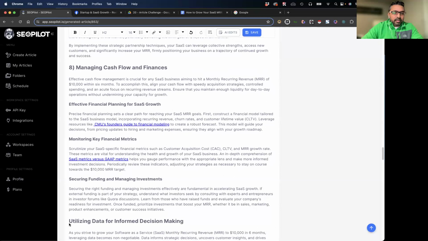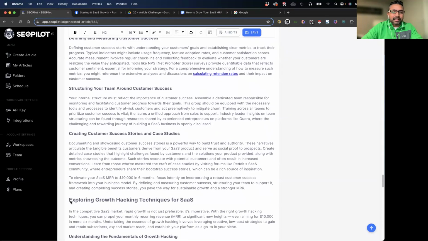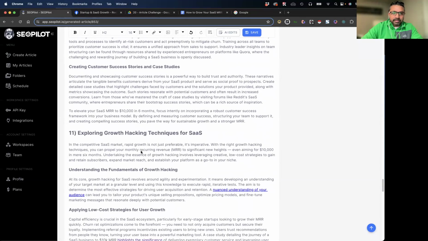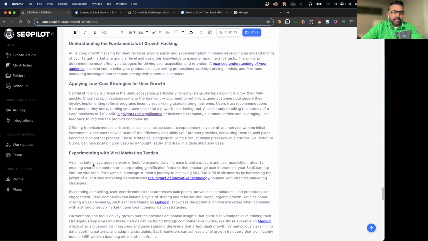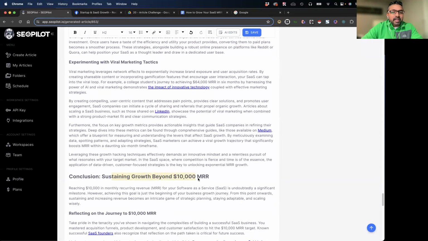Okay, managing cash flows, utilizing data. Yep, that's how you do it. Let's see, incorporating customer success. Yes, exactly. These are all valid. No fluff yet. Exploring growth hacking. Yep, exactly. Yep, I'm a growth hacker. I would want that to be one of the ways. And then the conclusion, sustaining growth beyond 10K MRR.